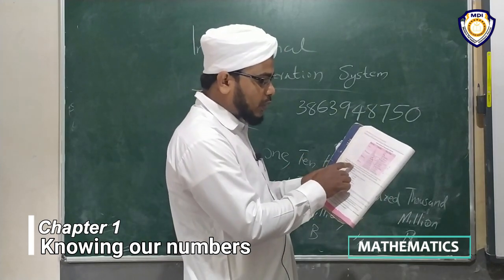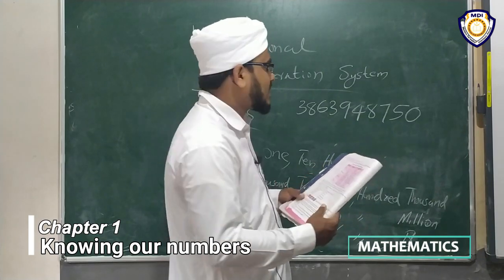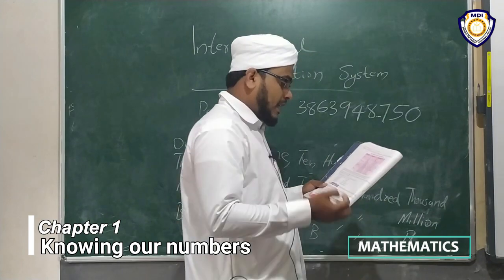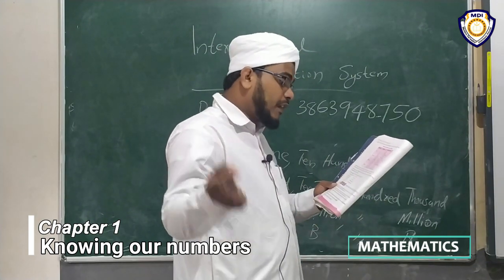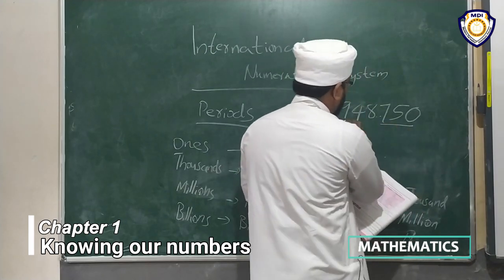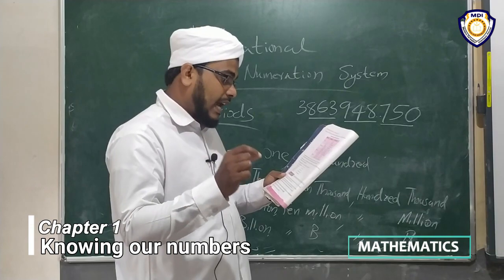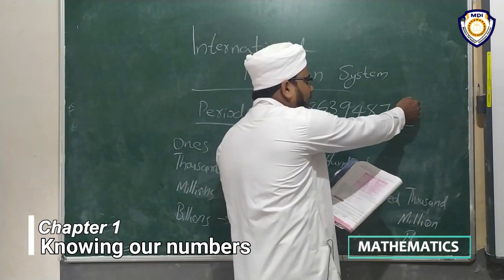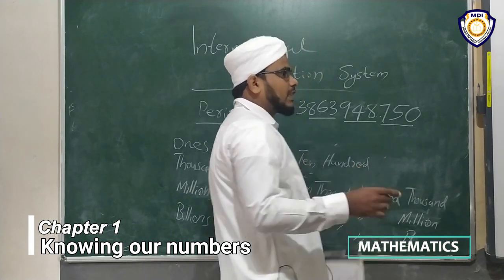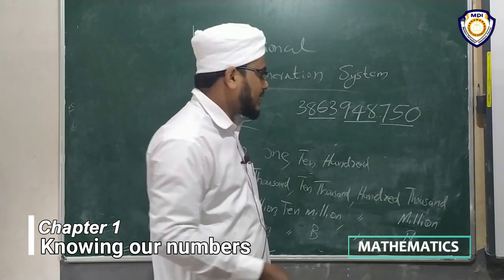As you read, according to the modern conventions of writing numerals, a space is left. Space means some place. A space is left after every 3 digits, starting from the right side, or a comma is used. One method is leaving space.